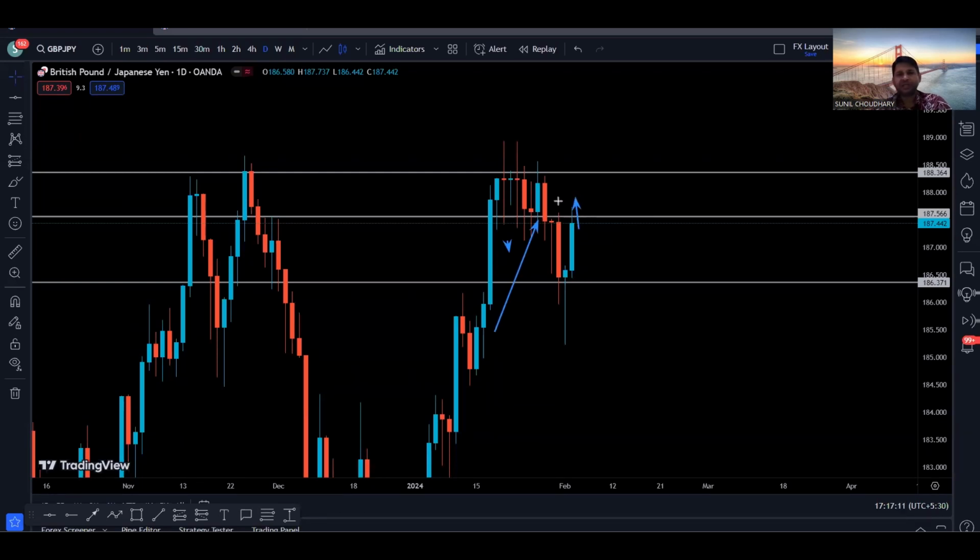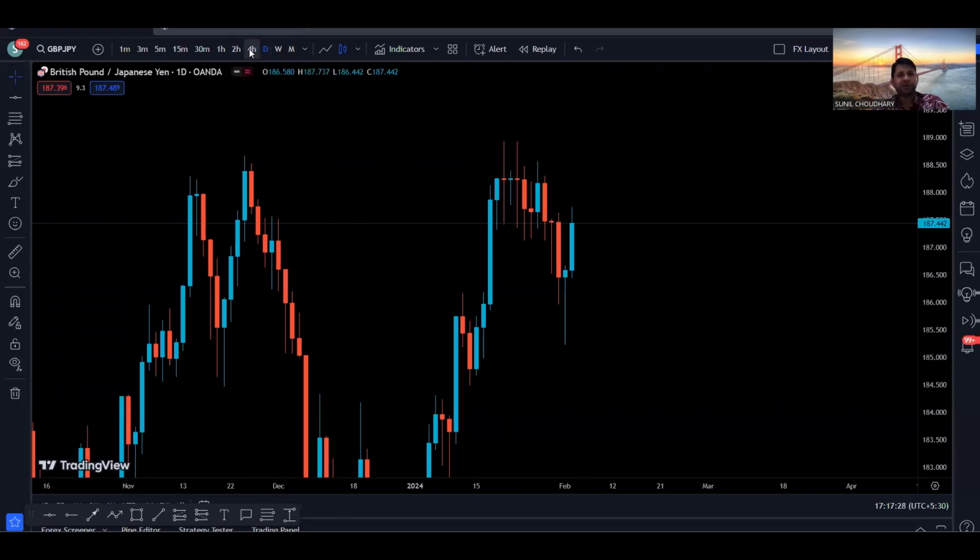So if you get a daily candle close above this level, there is a very high probability for the price to go to the next resistance, and again if you get a candle close above this resistance, there is a higher probability for the price to go to the next resistance. So that is something on the daily time frame that we can see.